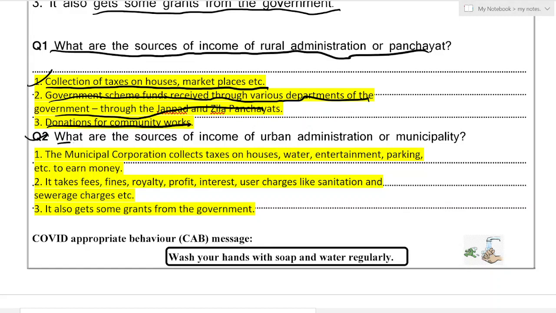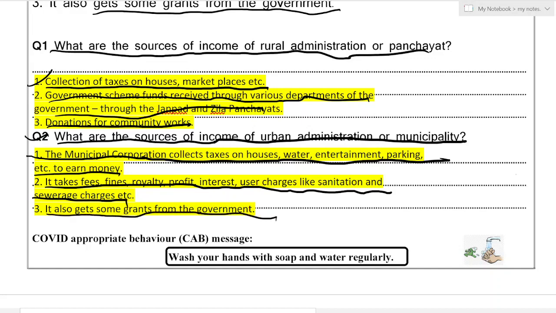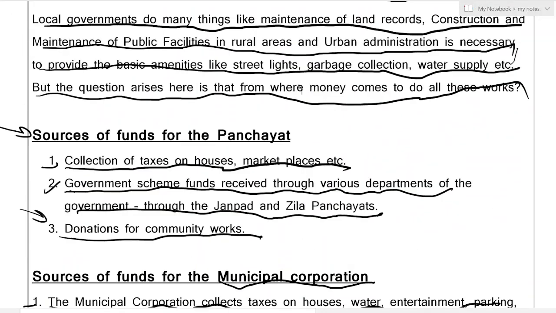Question 2, what are the sources of income of urban administration or municipality? So the points which are given here are: The municipal corporation collects taxes on houses, water, entertainment, parking, etc. to earn money. It takes fees, fines, royalty, profit, interest, user charges like sanitation and sewerage charges, and it also gets some grants from the government. I told you state government also gives some money to these municipal corporations.